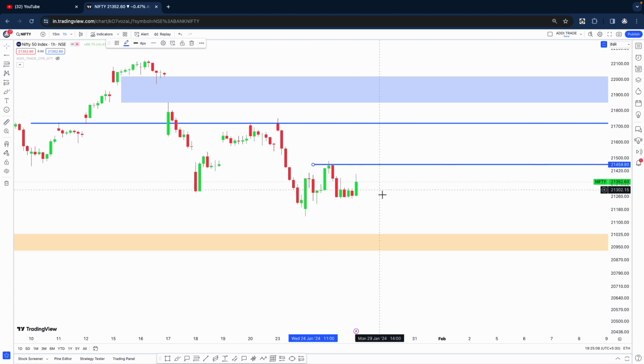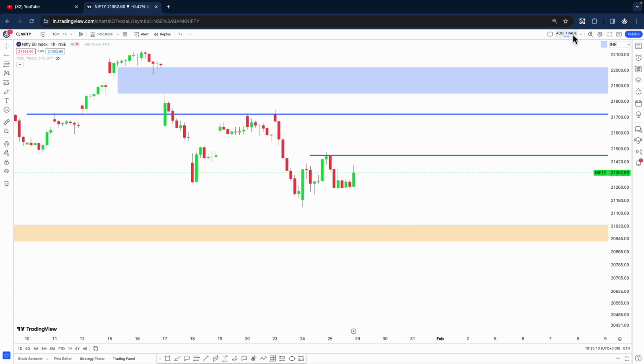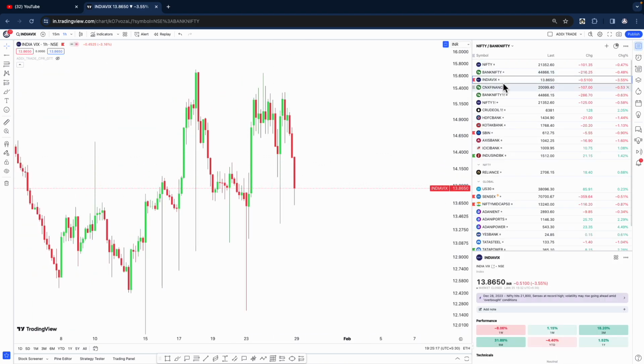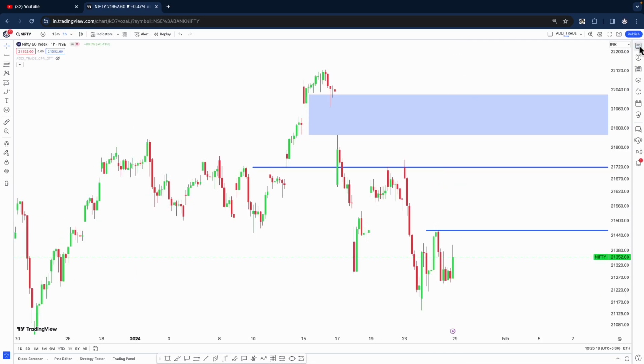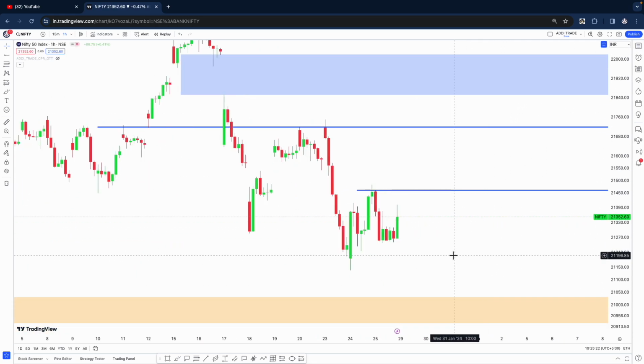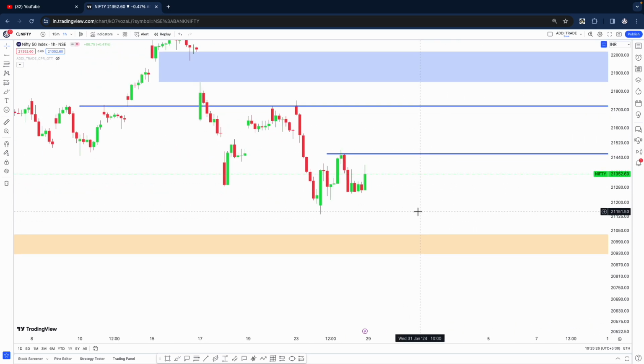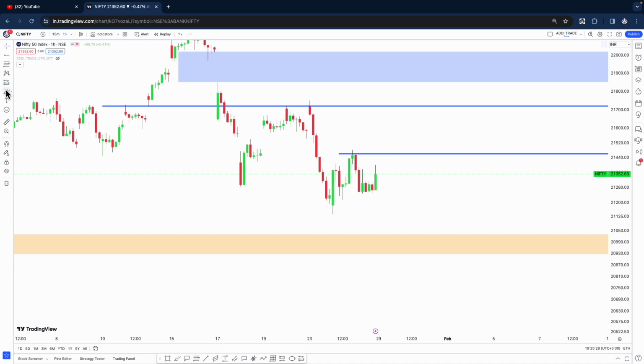See, when you have such an event like this budget, when things are quite uncertain, right? Trading will be a little difficult, no doubt, especially when the VIX is high. It's about 13, and whenever the VIX is high, we see the market moves nicely, right? Like 400, 500 points. So the best thing to do is play from level to level. For example, in Nifty, see, this area is a pretty strong resistance zone, 21,700. And this area of 21,458 can also act as a good resistance.